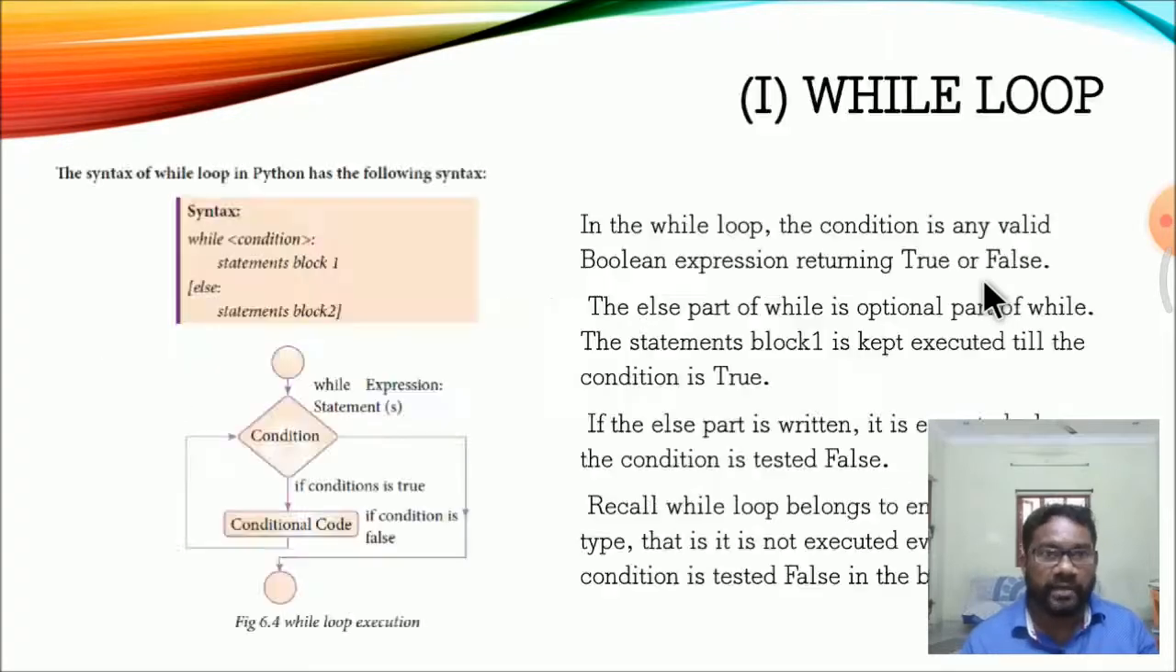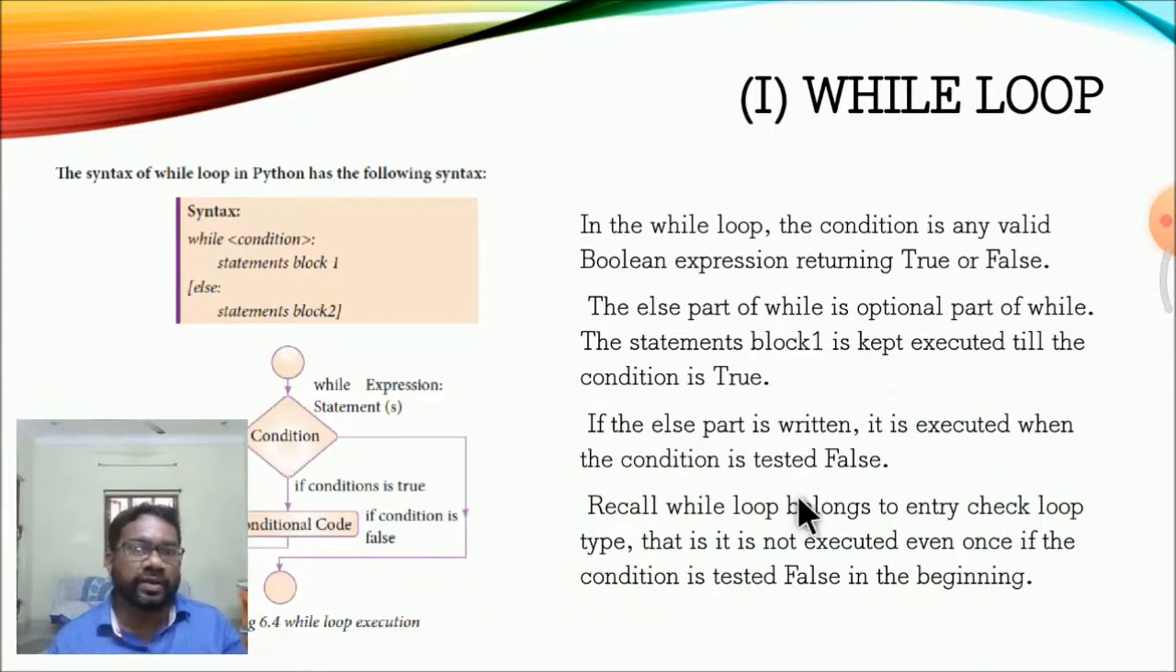What is meant by a while loop? The while loop is a looping condition with a boolean expression returning true or false. When the condition is true, the statement is executed. When the condition is false, the else part is executed. The else part of the while loop is optional. The block is executed till the condition is true. If the test condition is false, the loop body is not executed.